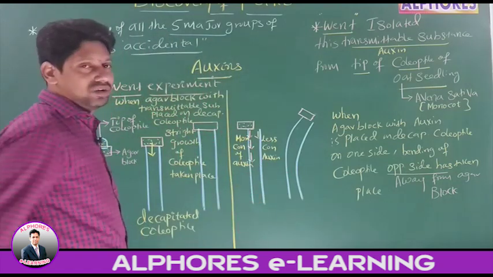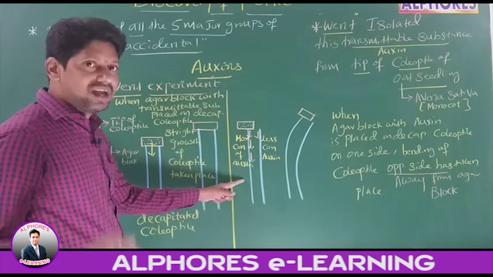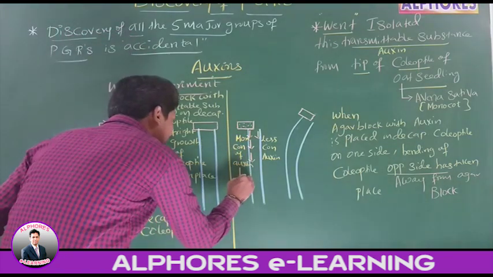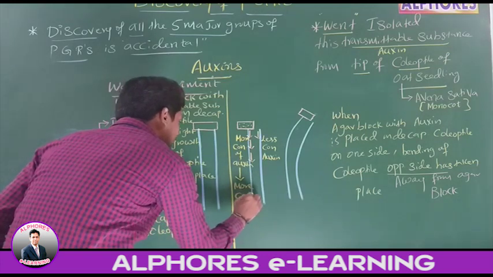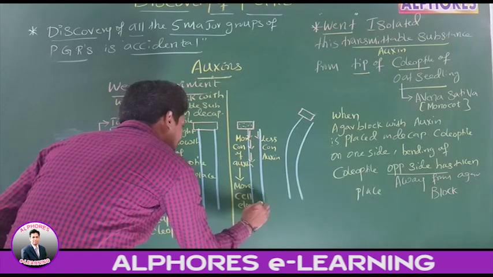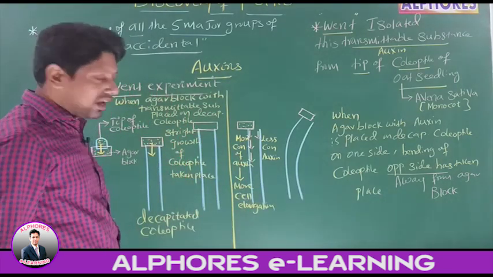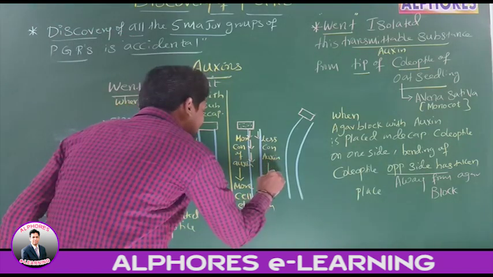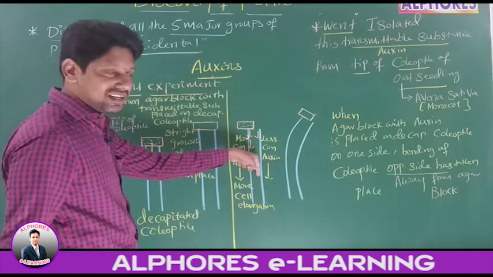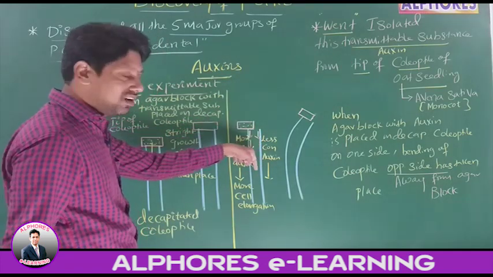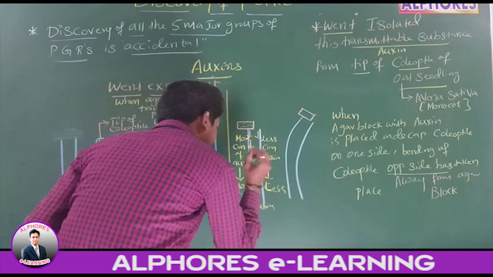Is this statement okay? Where concentration of oxygen is more, on that side more cell elongation has taken place. Is it okay? Right? Whereas on this side oxygen concentration is less, therefore less cell elongation has taken place.